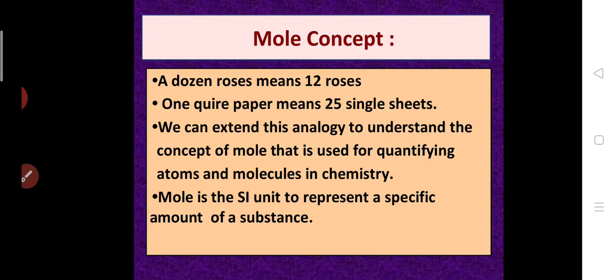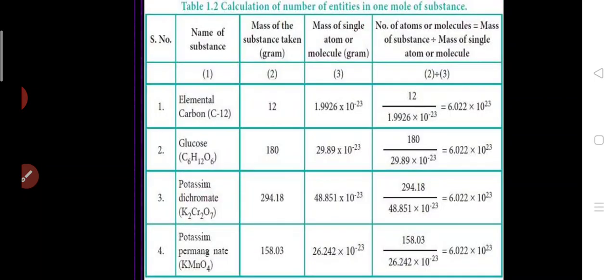This idea, that a dozen means 12 and a quire of paper means 25 single sheets, that analogy was extended to the concept of the mole, to quantify the atoms and molecules in chemistry. This mole is the SI unit of amount of a substance. It is used to represent a specific amount of a substance. Let's understand by doing this calculation.